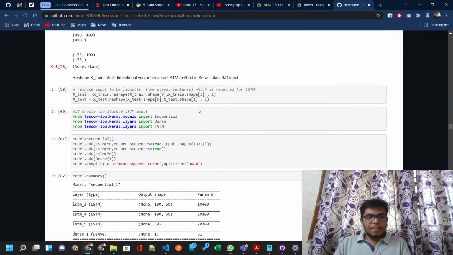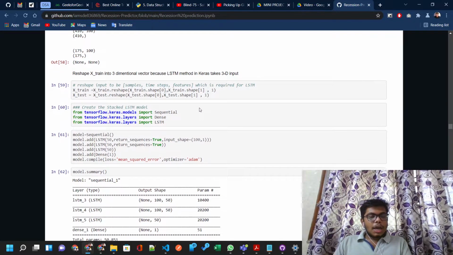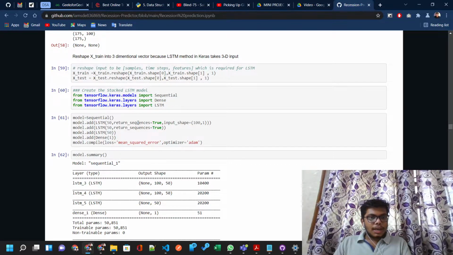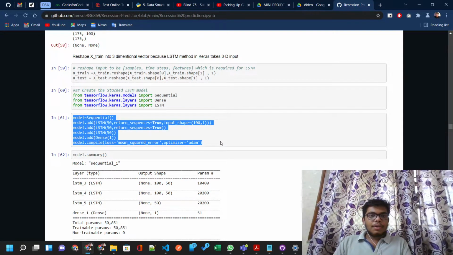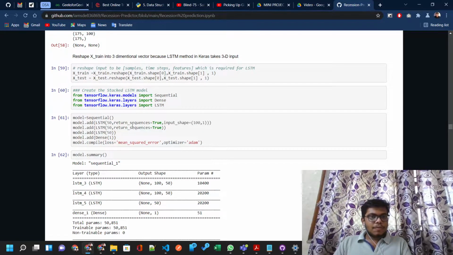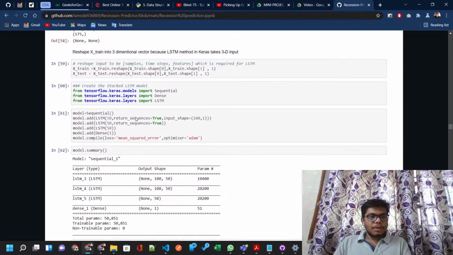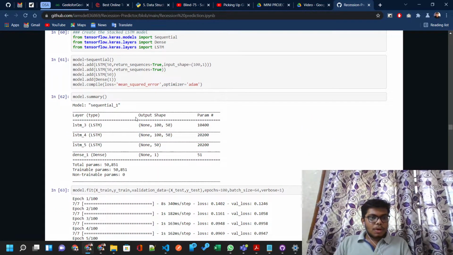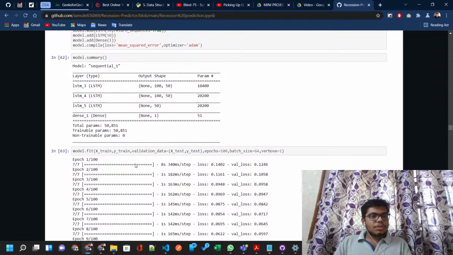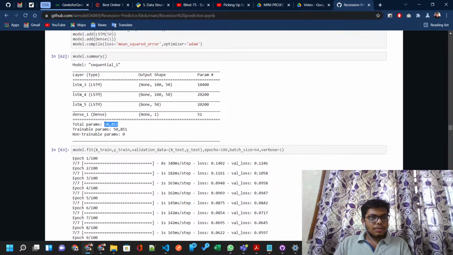Here we are again reshaping it because to multiply matrices and perform matrix operations, we have to keep the data vertical and not horizontal. Now we import TensorFlow, and our model starts to get trained using methods from the imported TensorFlow libraries. This is the model summary. Total parameters trained were about 51,000.